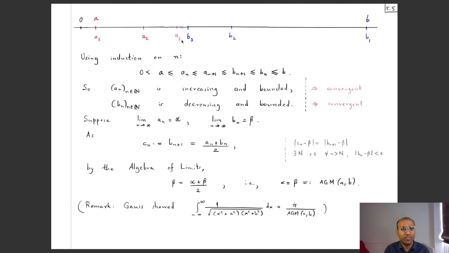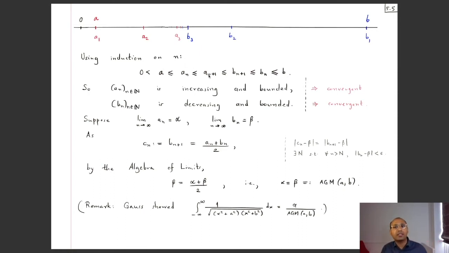So let's prove this now, okay? So using induction on n, you can prove this, what we visibly see over here, namely that, of course, a is positive, and the sequence is increasing, so any an will be bigger than or equal to the first term, a1, which is a, and an plus 1 is bigger than an.